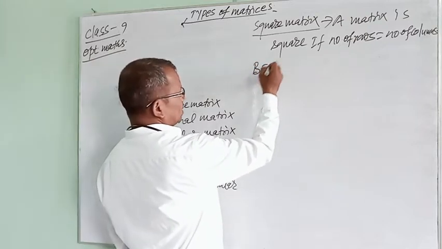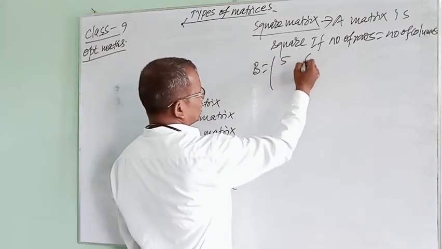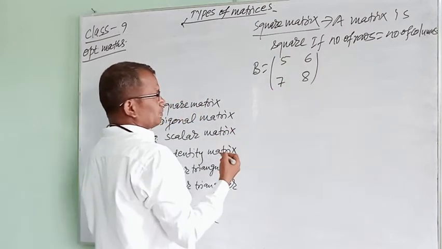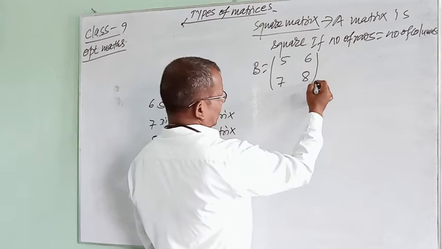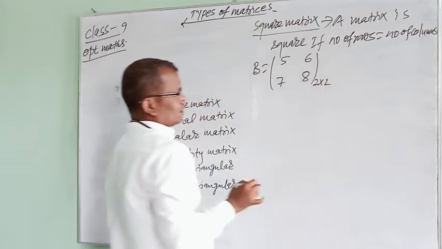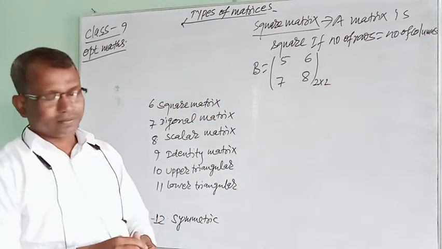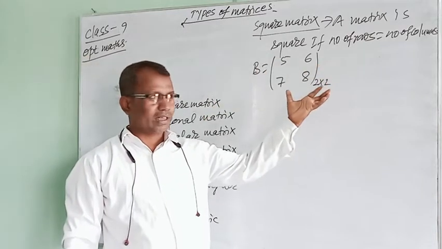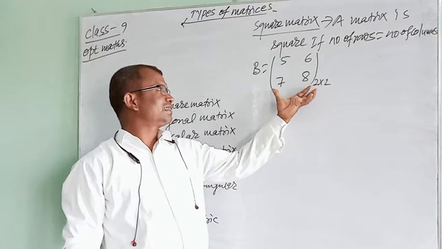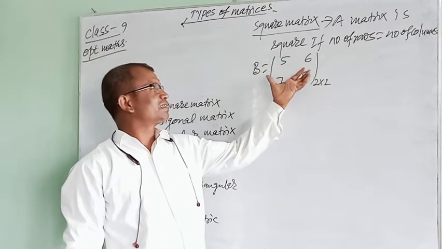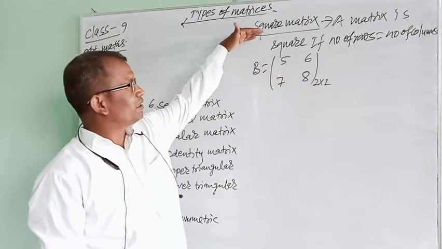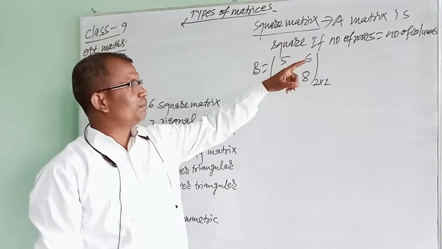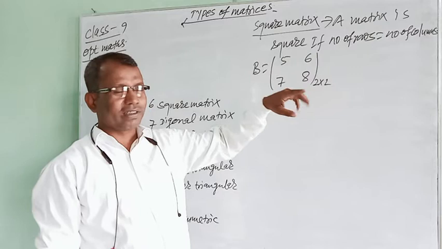here B equals 5, 6, 7, 8. In this matrix B, it is of 2 by 2 order. This matrix B has 2 rows and 2 columns. Therefore, we can say that this is a square matrix, because the definition of a square matrix says that a matrix is a square if the number of rows is equal to the number of columns.